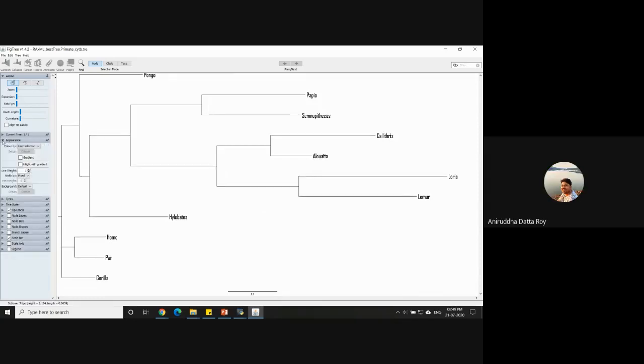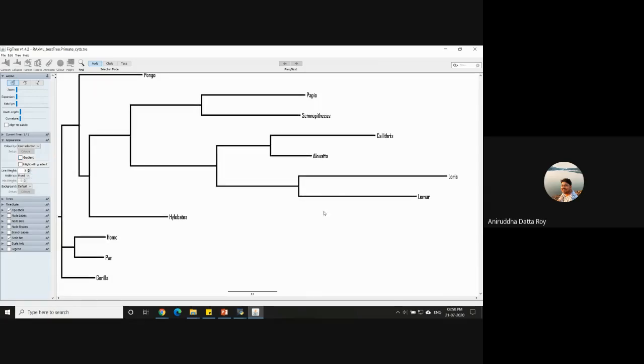So there is an option called appearance on the left. And if you click on the drop-down list, there is something called line weight. So in line weight, you can actually increase it. Okay. Now, what I'll do is I'll click on this particular branch that leads to Loris and Lemur.